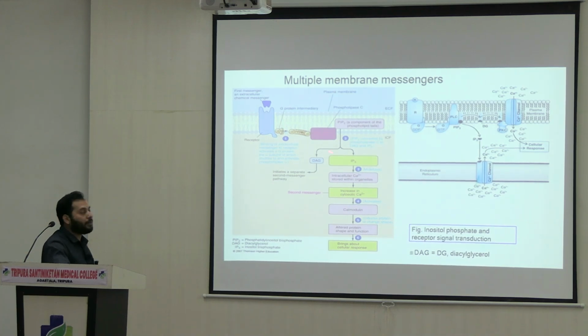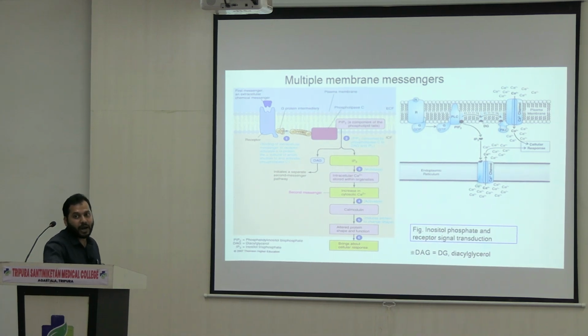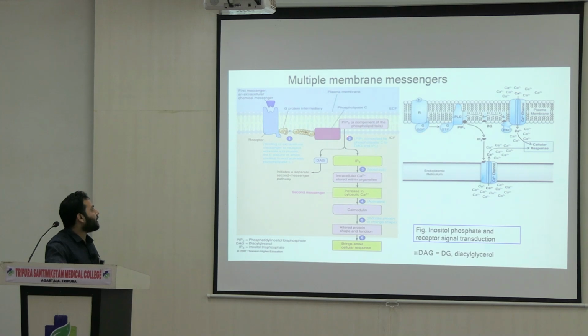Now you can see the mode of action here. See the receptors where the first messenger binds. Once it binds, there is an activation of alpha, and it binds with the phospholipase C that is attached to the inner face of the cell membrane. Once alpha binds with the phospholipase C, it gets activated, right?